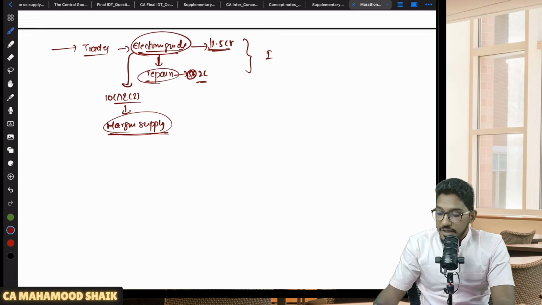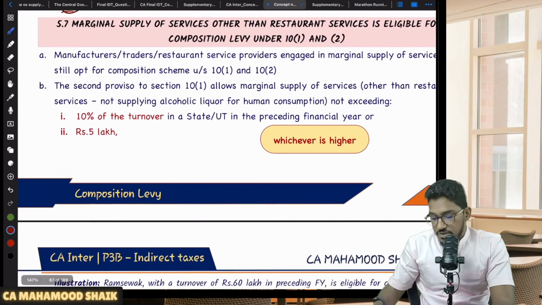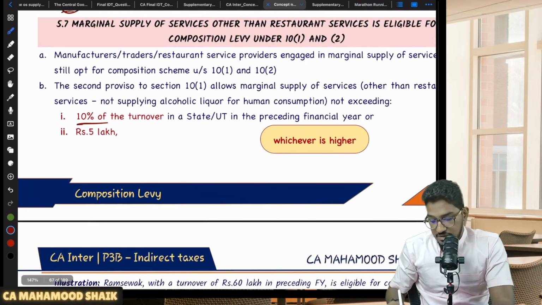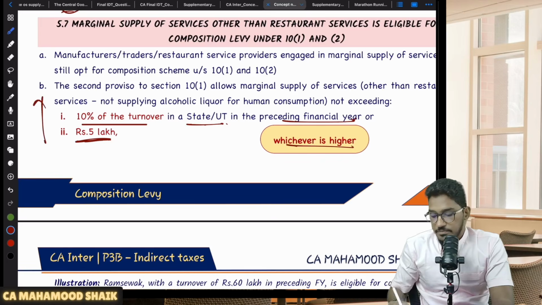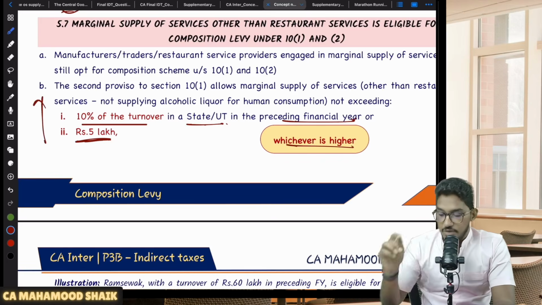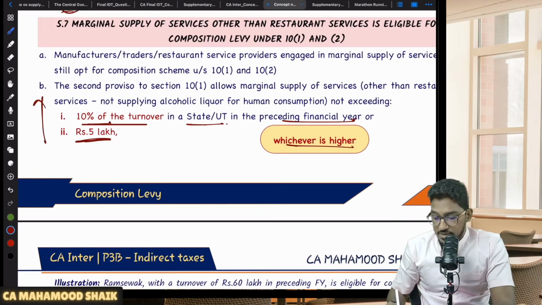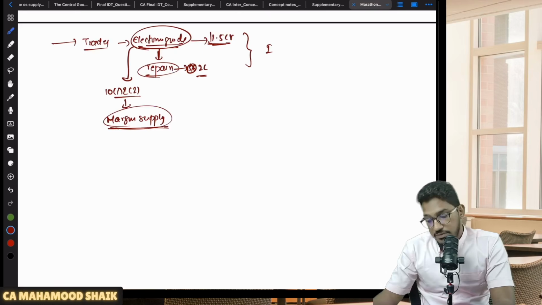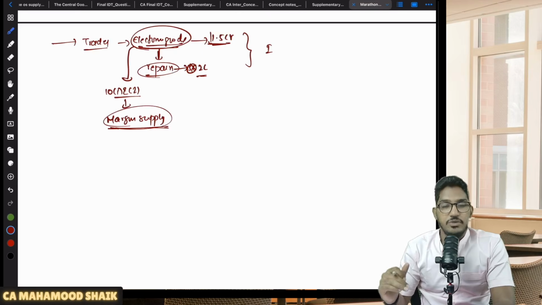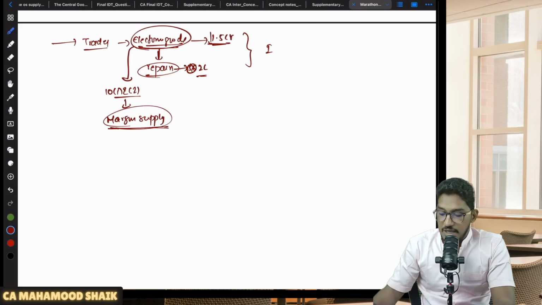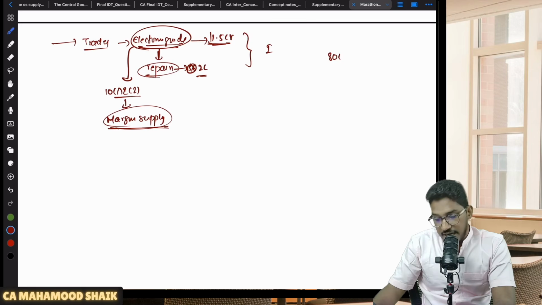So what is the permitted limit of providing services, this is what will be considered as marginal supply of services: 10% of the turnover in a state or union territory in the preceding financial year, or rupees 5 lakhs, whichever is higher. That much marginal supply you can do. That much amount of services you can provide in the current financial year, and you can still be eligible for composition levy. Let us say turnover in the preceding financial year is 80 lakh rupees.